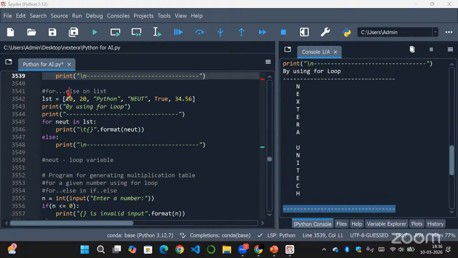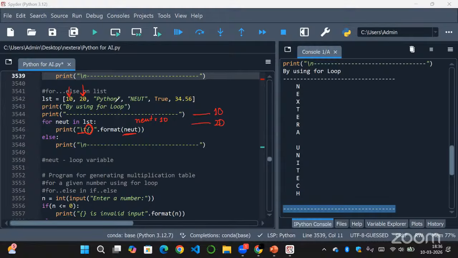In the first loop, it will take 10. So NEUT will refer to 10 firstly, and then it will take a tab space and print NEUT in place of the curly braces. So 10 will be printed first. Then it will loop again, and now NEUT will refer to 20. Then it will take a tab space again and print 20.